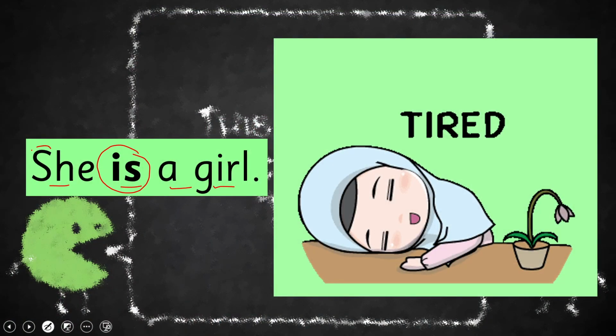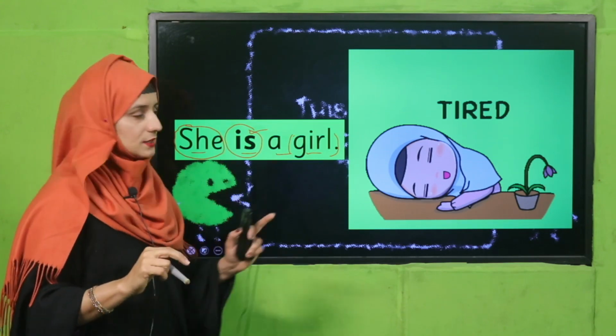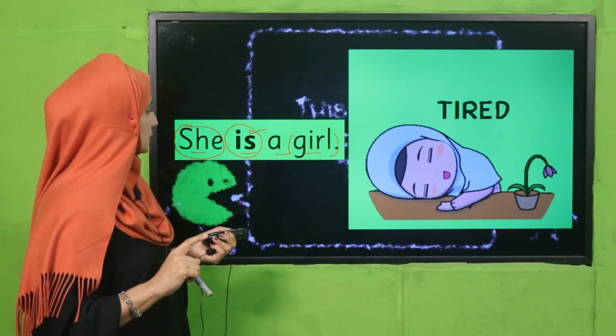She is a girl. You can see that. She, substitution word. Have you got that? And girl is singular naming word. So that's why we have used is. Have you got that, my dear students? She is a girl because there is a single girl. Okay. One girl is there.